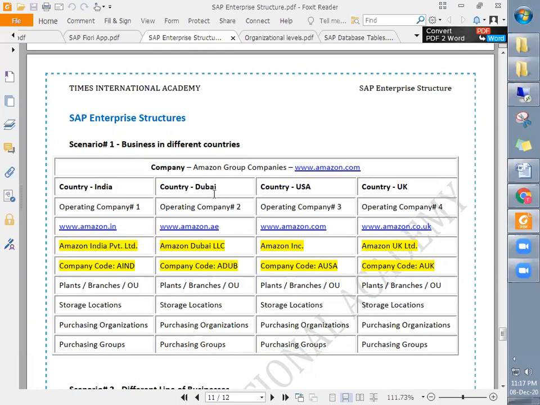Similarly, if they do business in Dubai, again in Dubai they need to register with a name, and they may have a separate website and all this. Similarly, in SAP, the business in each country will be represented with a company code, and the group will be represented as a company. I believe that answers your question, Mr. Shaukat. Yes, got it. Thank you.